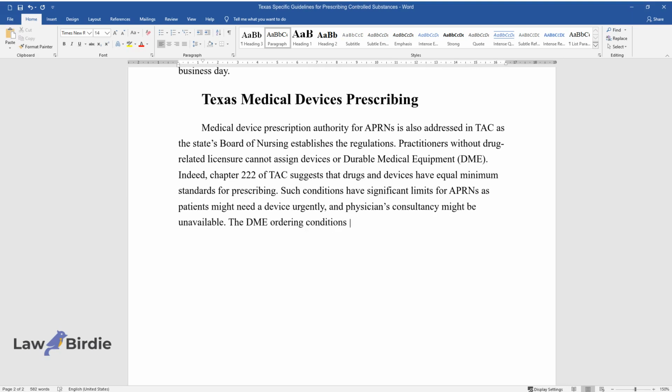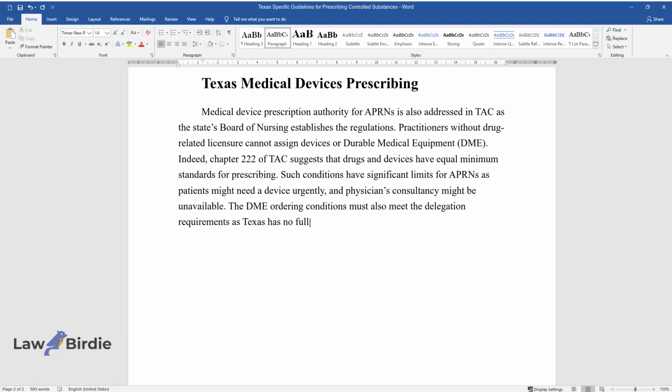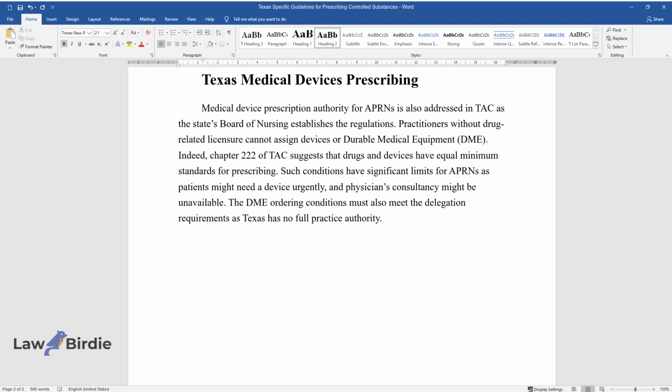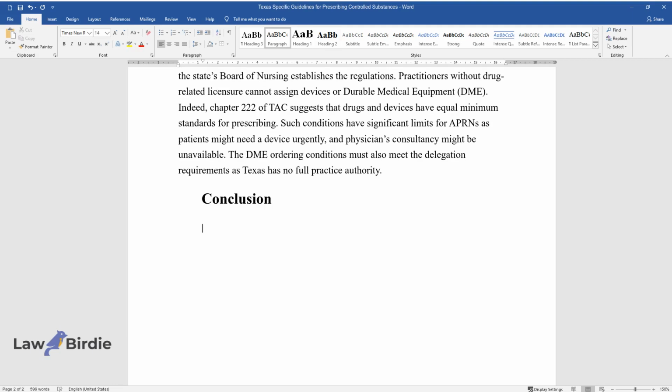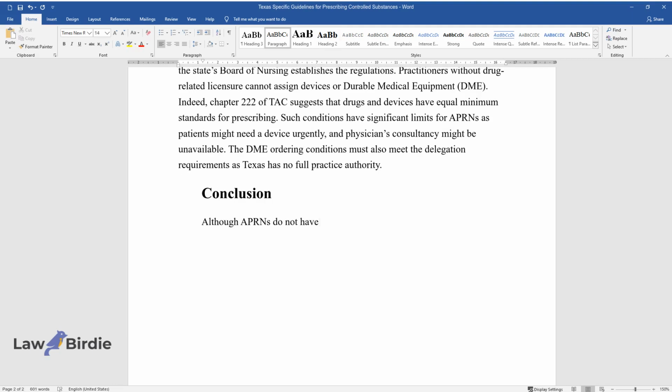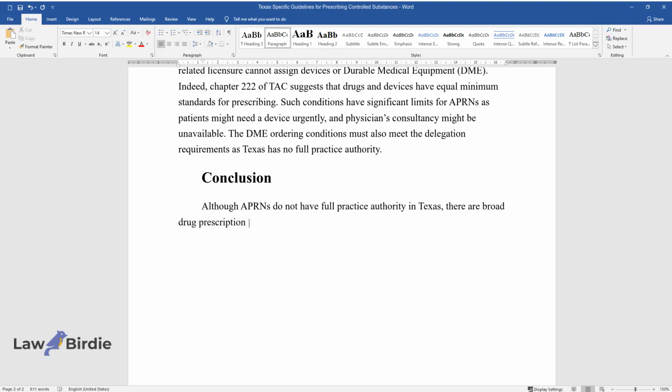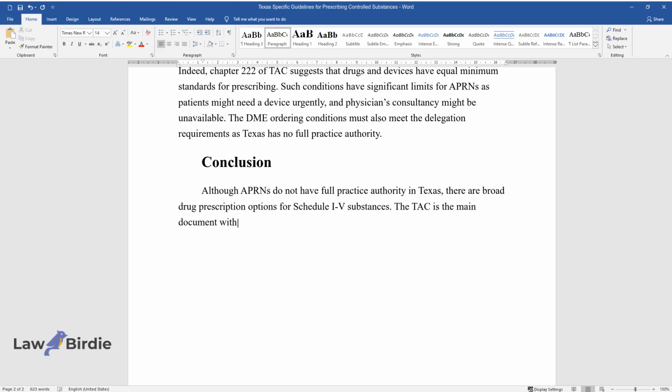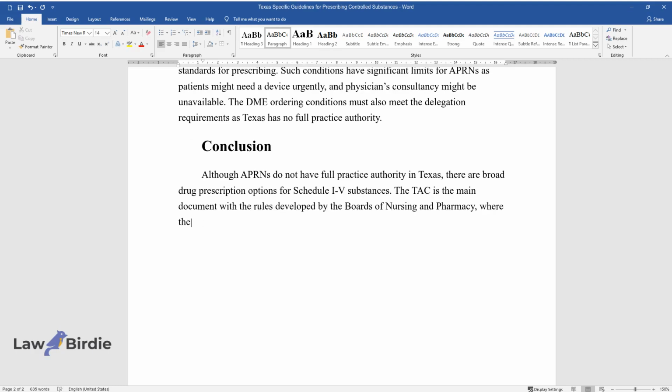The DME ordering conditions must also meet the delegation requirements as Texas has no full practice authority. Conclusion. Although APRNs do not have full practice authority in Texas, there are broad drug prescription options for Schedule 1 to 5 substances. The TAC is the main document with the rules developed by the boards of nursing and pharmacy, where the current regulations can be found.